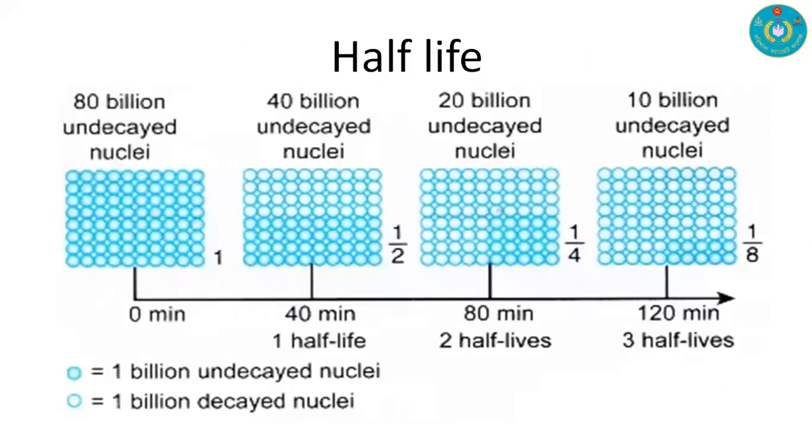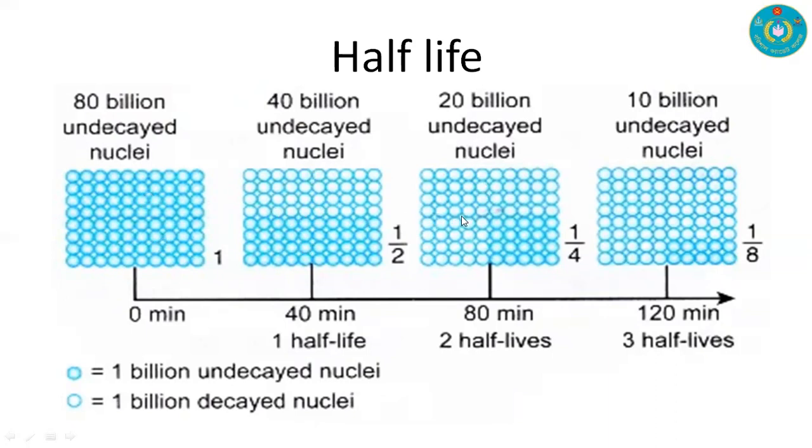Half life is this: if you have 80 billion undecayed nuclei, and after a certain time you get 40 billion undecayed nuclei, that is one half life. After 40 billion, if we observe 20 billion undecayed nuclei, that is another half life.